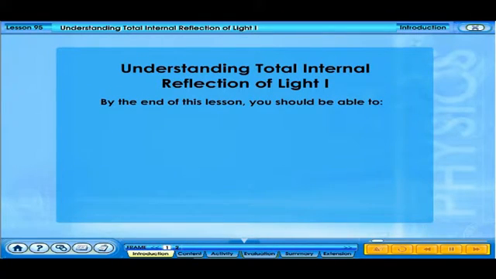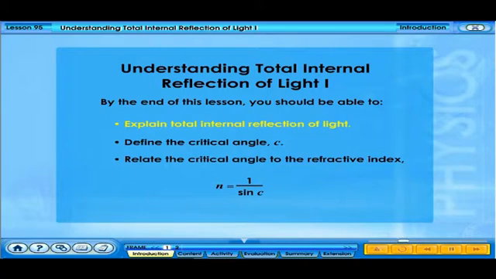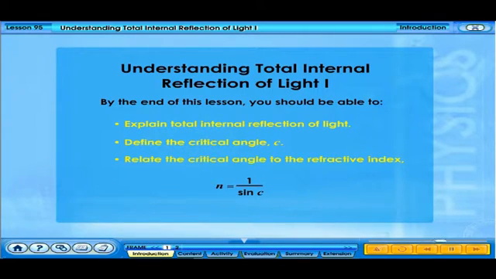By the end of this lesson, you should be able to explain total internal reflection of light, define the critical angle C, and relate the critical angle to the refractive index, n equals 1 over sine C.